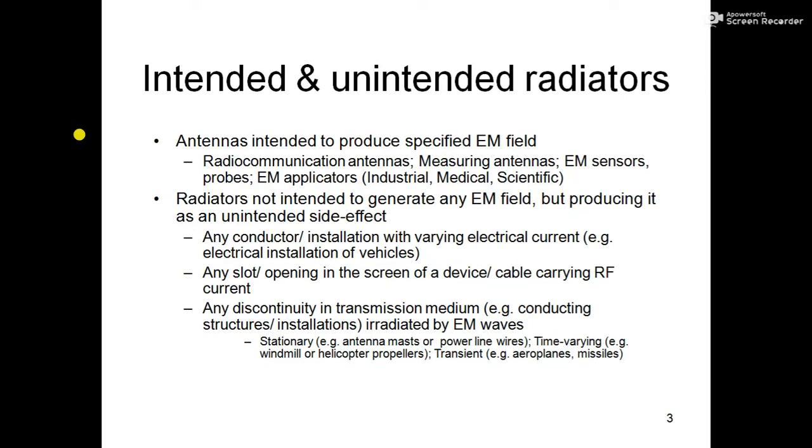Now when we design an antenna, it is supposed to produce some specified EM fields only. For example, radio communication antennas, measuring antennas, EM sensors, probes, and EM applications like industrial, medical, scientific, all have some specific frequencies, right? For example, in your mobile phone there are separate antennas for 2G, 3G, 4G and all. So there may be separate antennas or there may be a multi-band antenna. A multi-band antenna is the same antenna which can transmit or receive at multiple frequencies,